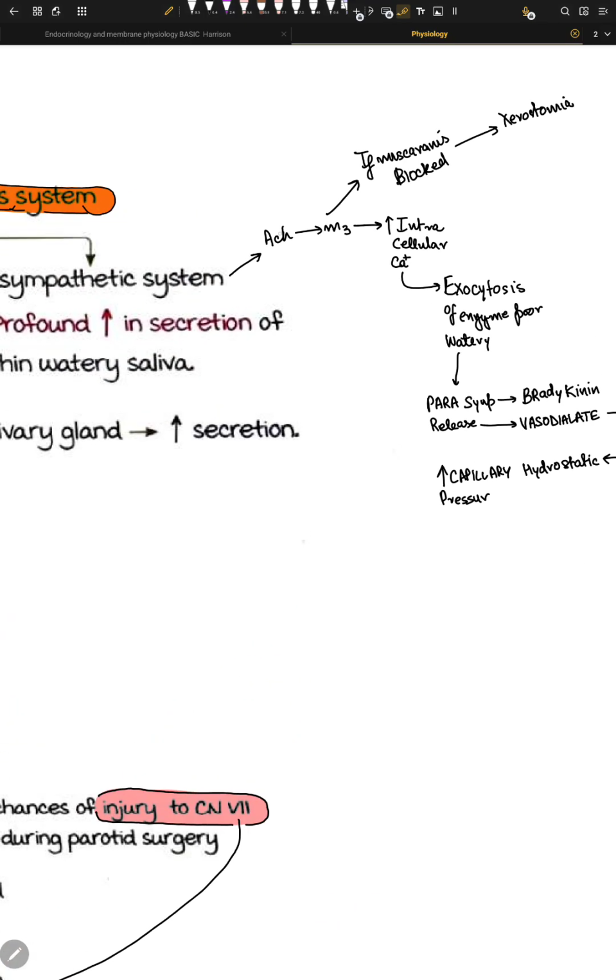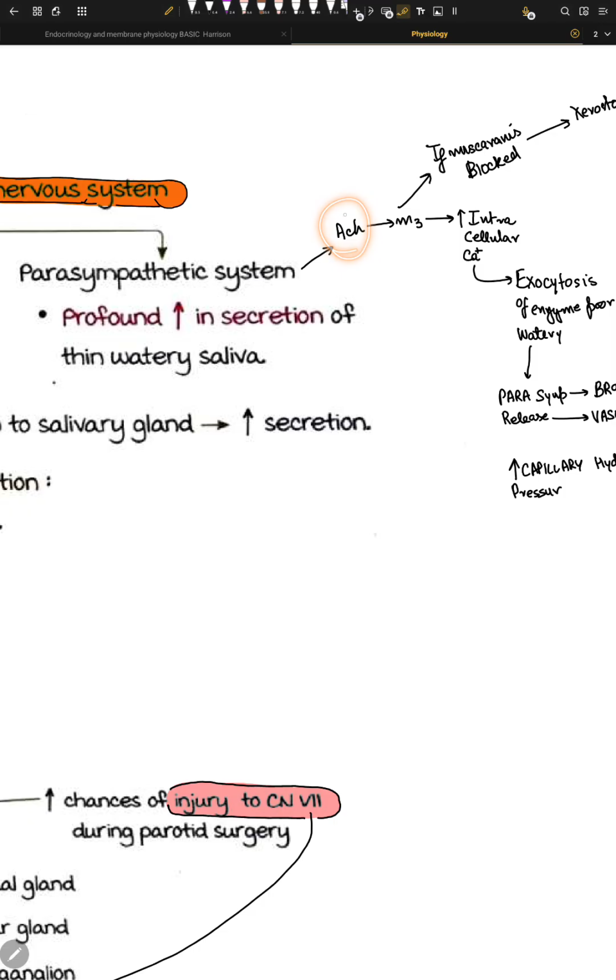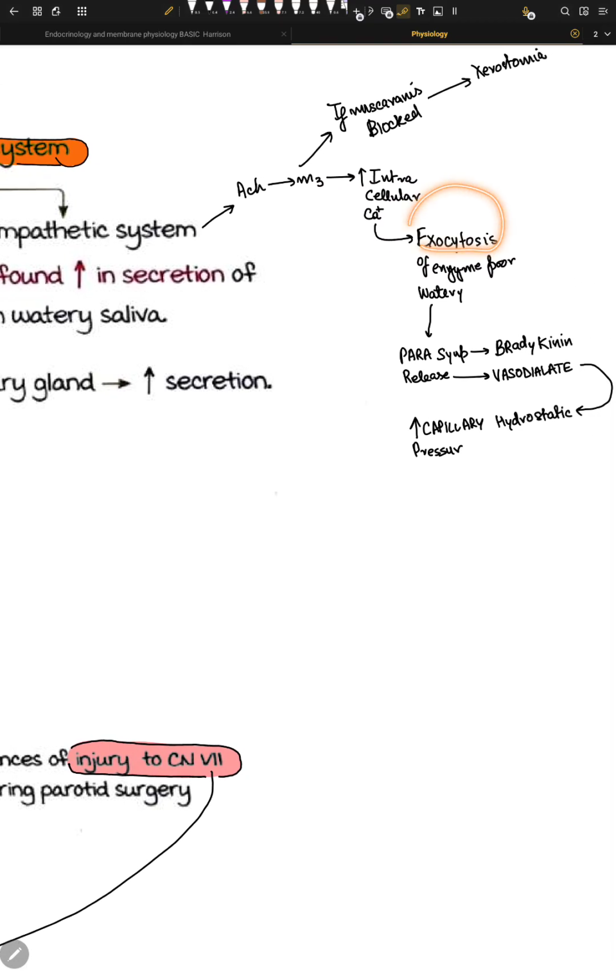Let's talk about it. Well, there is something called acetylcholine. It's a neurotransmitter. It's an excitatory neurotransmitter. It excites. So acetylcholine goes to these M3 receptors, right? And once they get activated, the intracellular calcium level increases. And we know that calcium is one of the very biggest signaling molecules in the cellular space, right? So once this cellular calcium goes up, we have exocytosis of these enzymes, right? This exocytosis of enzymes pours water, right?